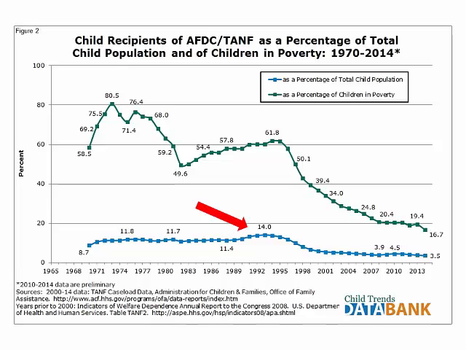First, we should ask whether over time a greater or smaller number of individuals have received AFDC or TANF benefits. This figure shows these welfare programs today serve a substantially smaller fraction of both all children and of poor children than at any time in the recent past.